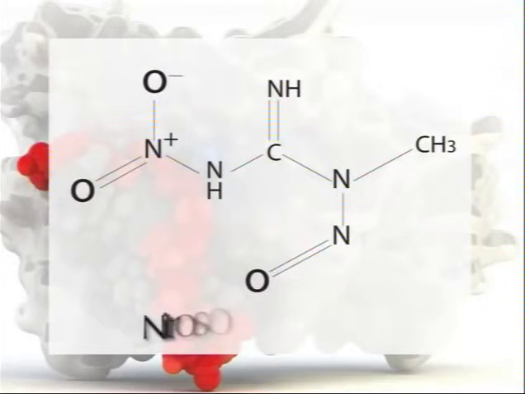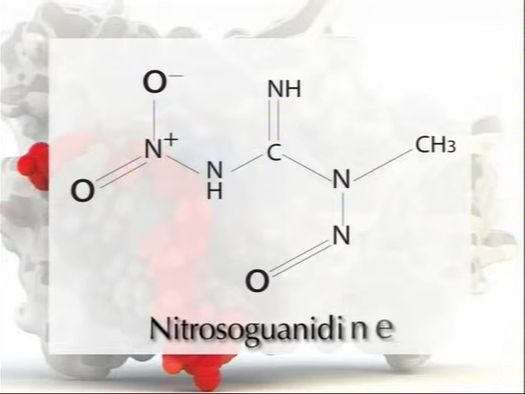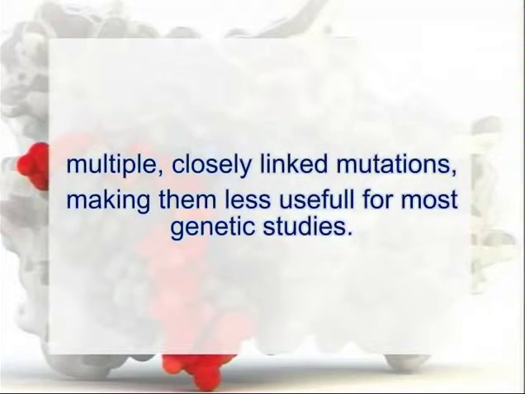Nitrosoguanidine, one of the most potent chemical mutagens known, has been found to induce clusters of closely linked mutations in the segment of chromosome that is replicating during the mutagenic treatment. Mutants isolated after nitrosoguanidine treatment often carry multiple closely linked mutations, making them less useful for most genetic studies.